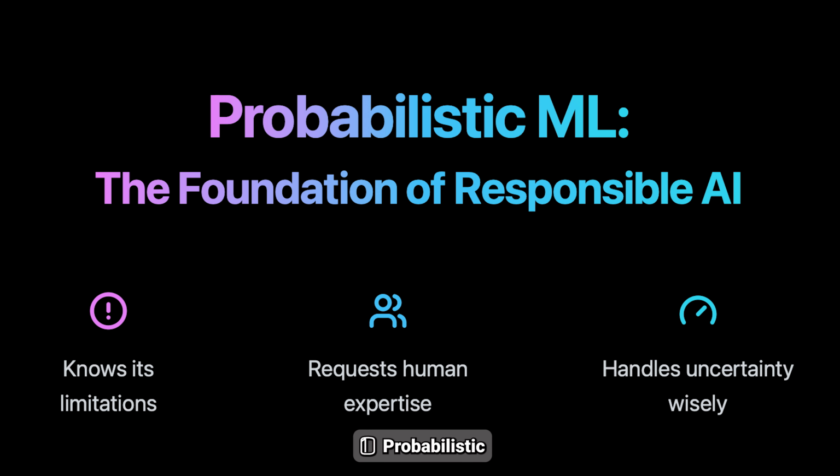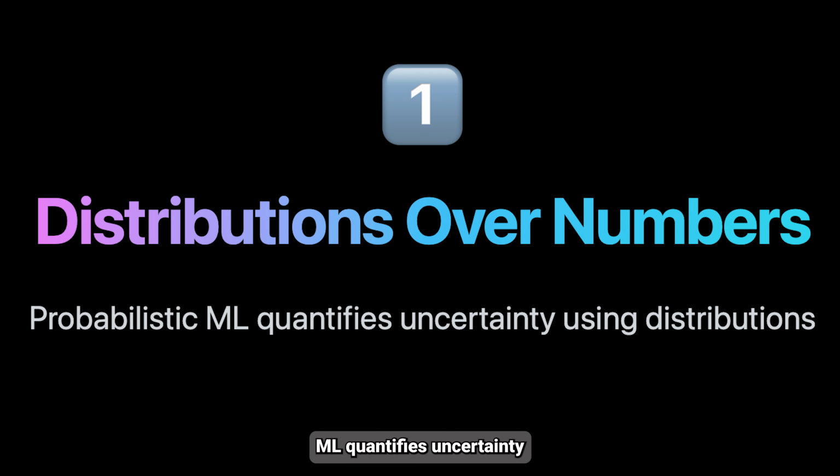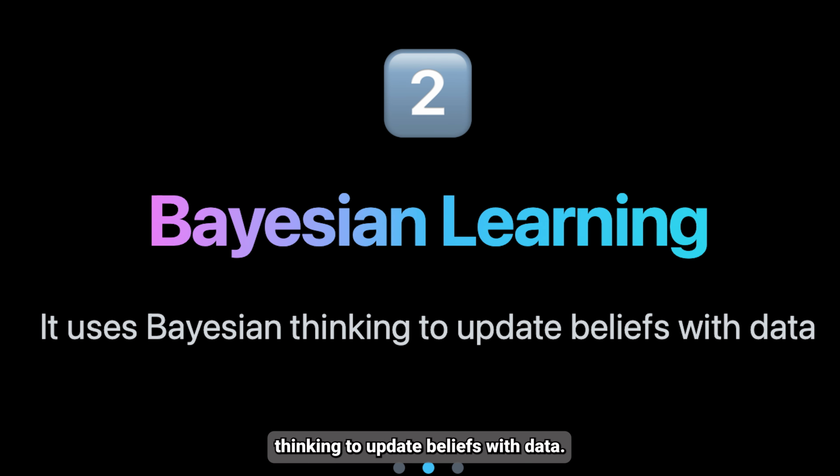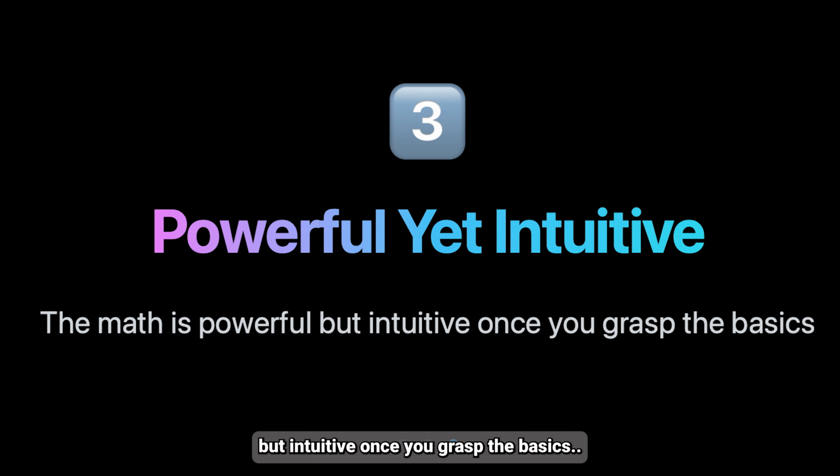So, to recap, probabilistic machine learning quantifies uncertainty using distributions. It uses Bayesian thinking to update beliefs with data. The math is powerful but intuitive once you grasp the basics.